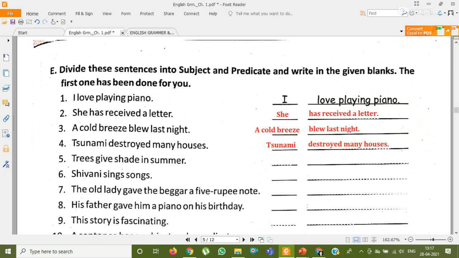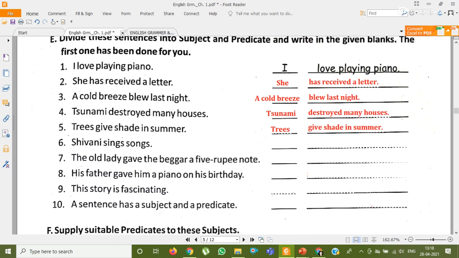That is the predicate. Trees give shade in summer. So this sentence is about what? It is about trees. So trees is the subject and what the trees do, give shade in summer, that is the predicate. Shivani sings songs. So this sentence is about Shivani. So that is the subject and what Shivani does, sings songs.